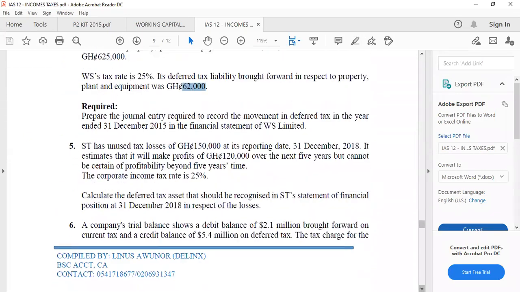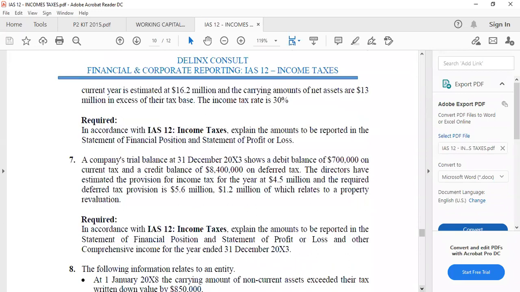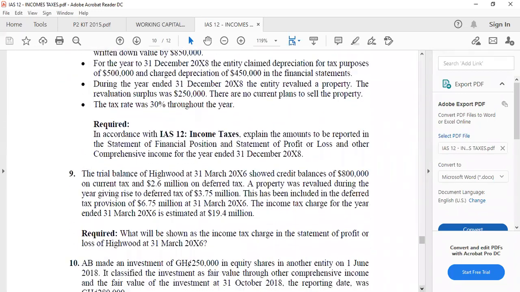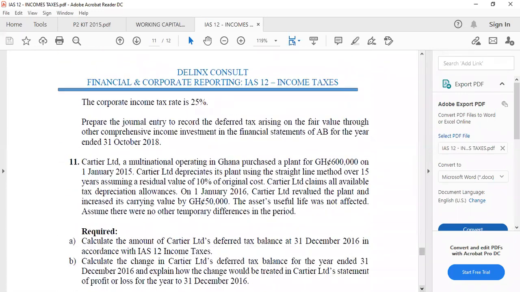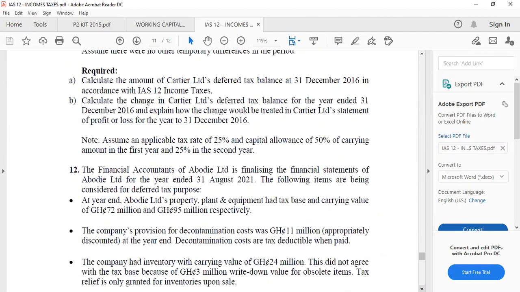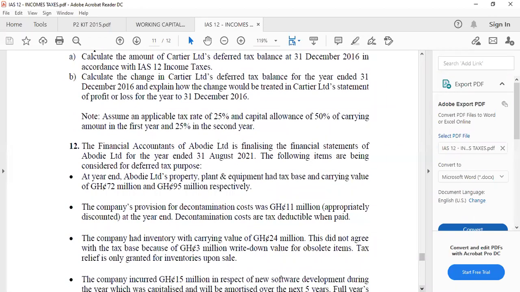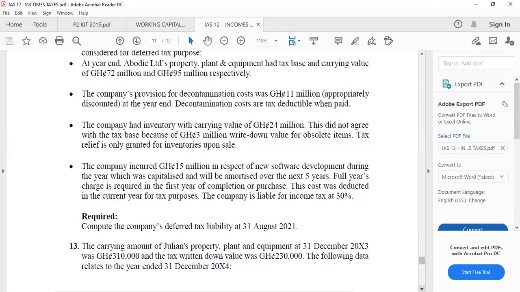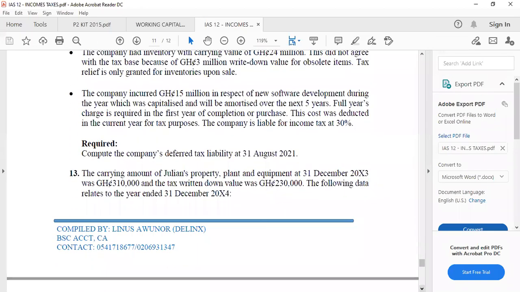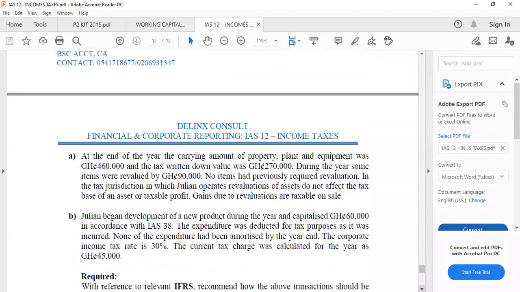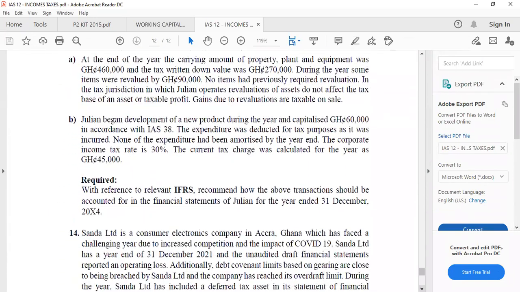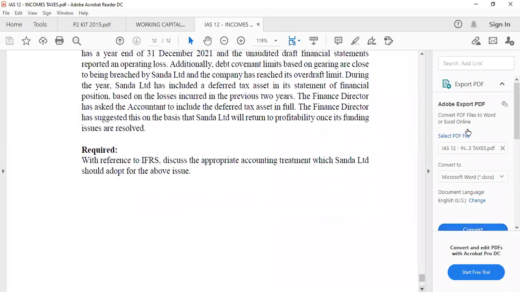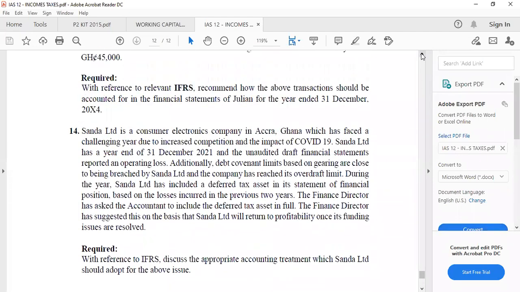Let's solve two more questions. Then we say that is the end for deferred tax. So the first question that we solve is the last sitting question. Let's look at the last sitting question, question 12. Yes, read the question 12.